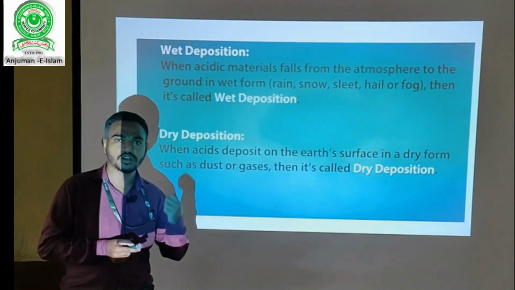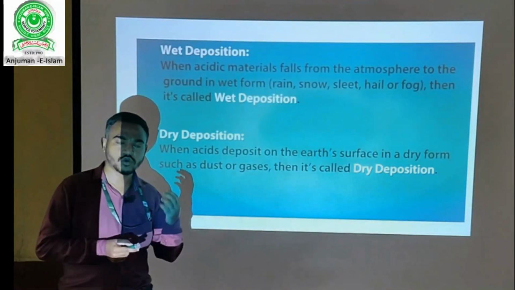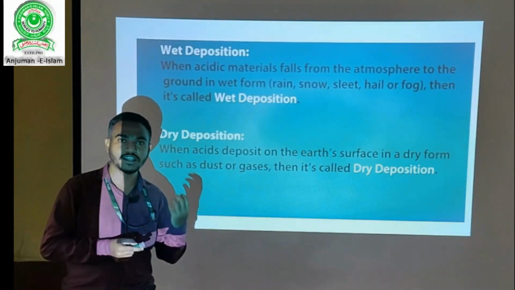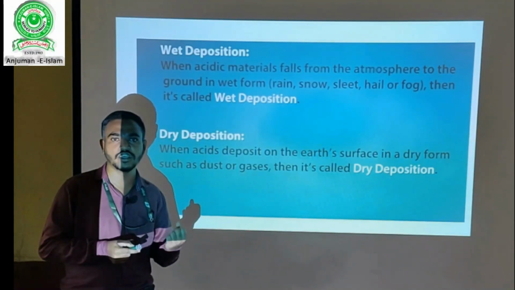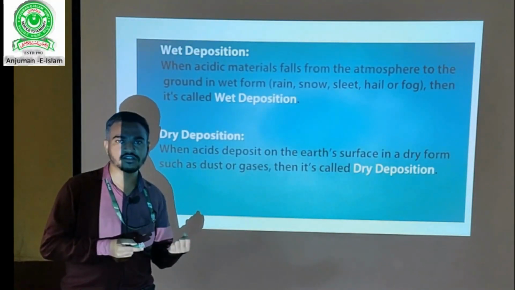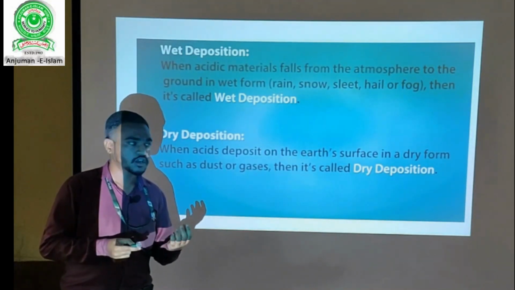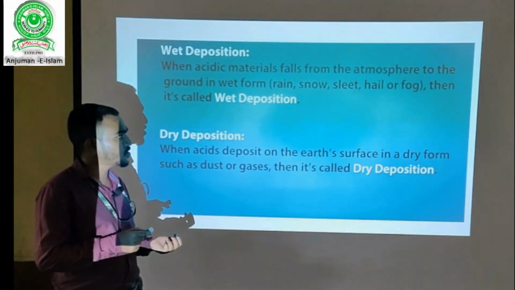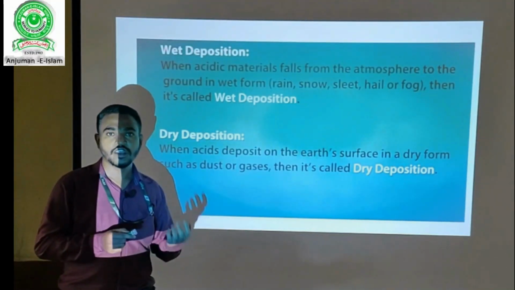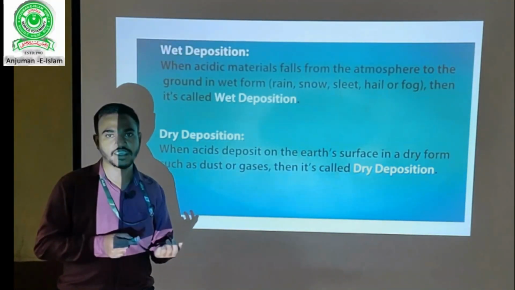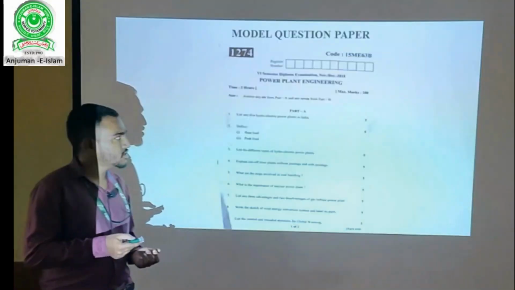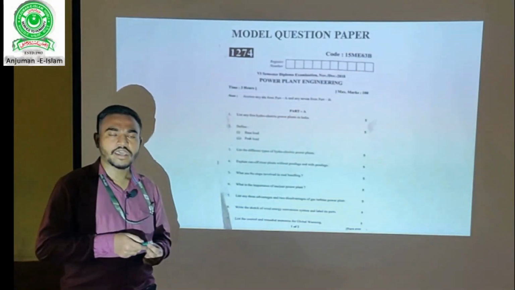Due to this acid rain, a pale yellow color is formed on monuments such as the Taj Mahal and so many wonders of the earth. It also affects aquatic animals. It actually kills the aquatic animals present in the oceans, seas, and rivers, and it also affects human health. Asthma may be caused because of dust, then lung diseases, and we may get skin cancer. So this is all about acid rain.